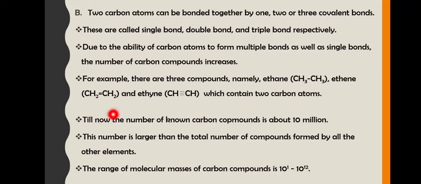Second, two carbon atoms can be bonded together by 1, 2 or 3 covalent bonds. For example, there are 3 compounds, namely ethane, where carbon-carbon has only 1 bond, ethene, where carbon-carbon has 2 bonds, and ethyne, where carbon-carbon has 3 bonds. Followed? Now this property leads to the formation of a larger number of compounds which can be formed by this particular element. Followed, students?